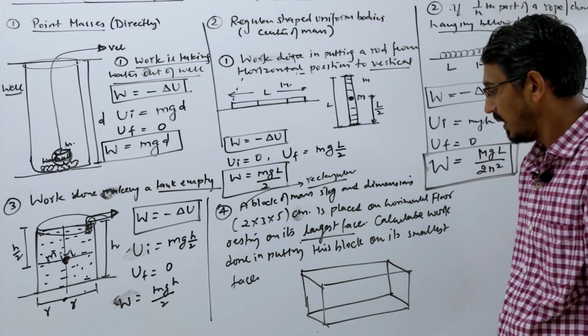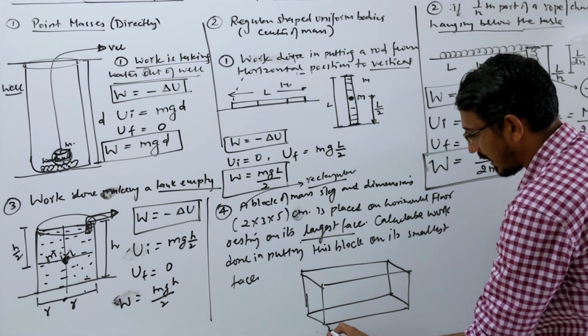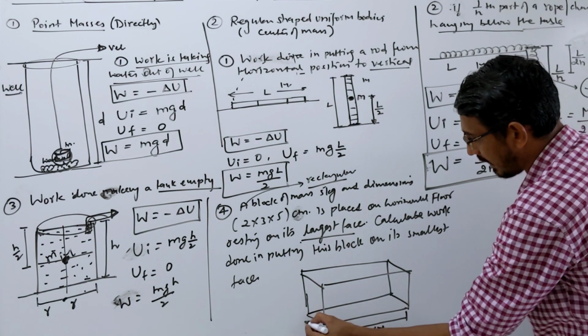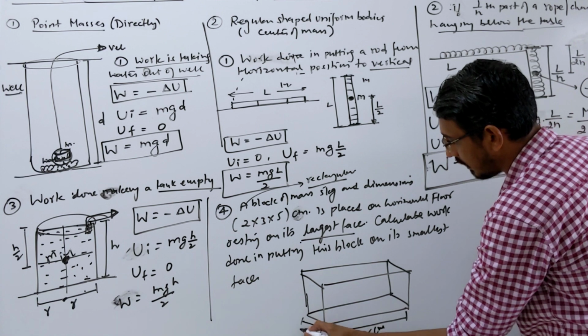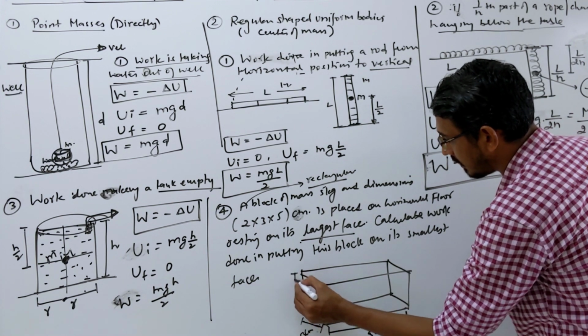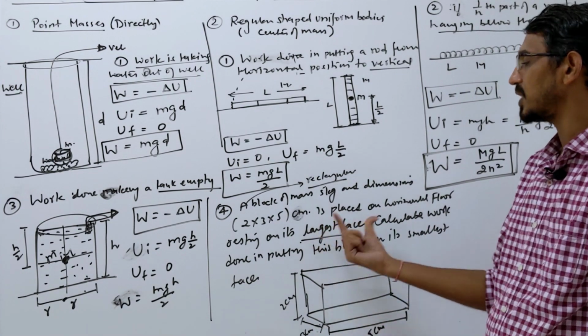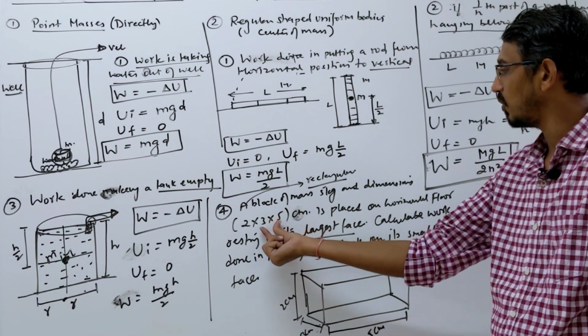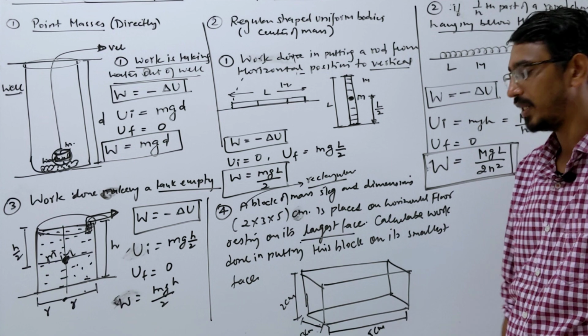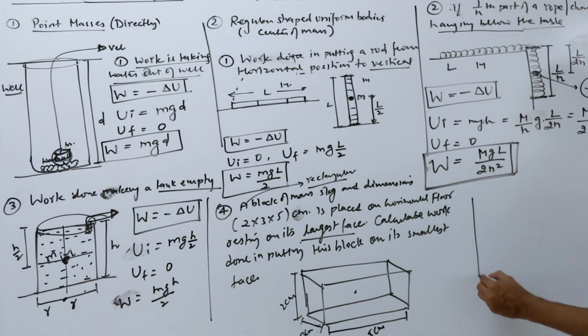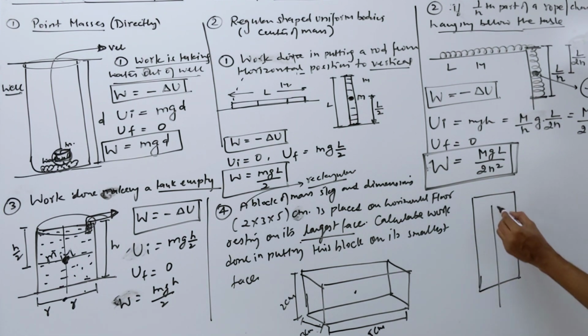It means in this condition, the width will be 5 centimeter, and this side is the length, sorry, 3 centimeter. Then the height in this condition will be minimum, 2 centimeter. Why am I doing that? Because we have to put it on the largest face, and largest face means 3 into 5. Yes, this is the initial. Then what will be the final condition? They said I want to put it so that the smallest face comes down. So this will be your smallest face if you put it that way.